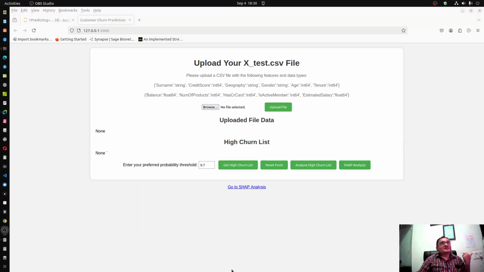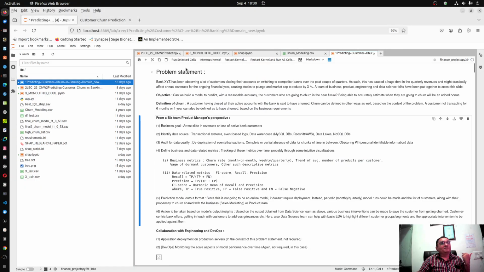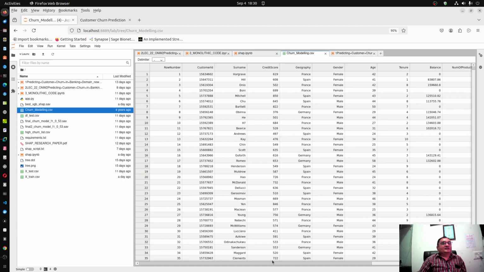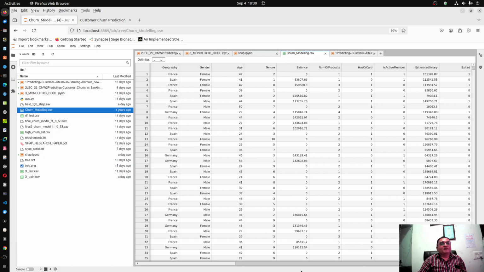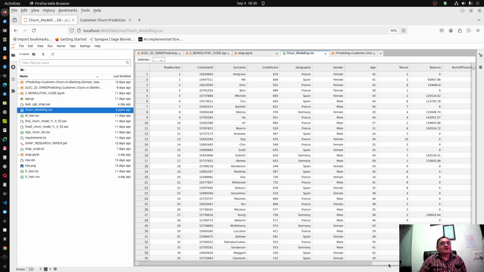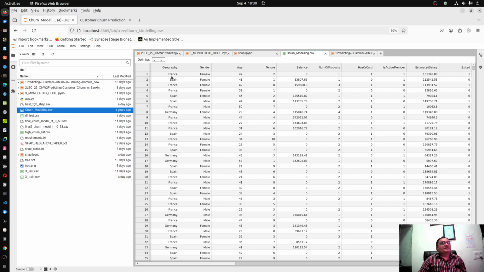So let us start with the business problem. This is the data set. This is 10,000 rows and around 14, 15 features for a multinational bank. You can see the geography: France, Spain, Germany. So there are clients from multiple different countries.